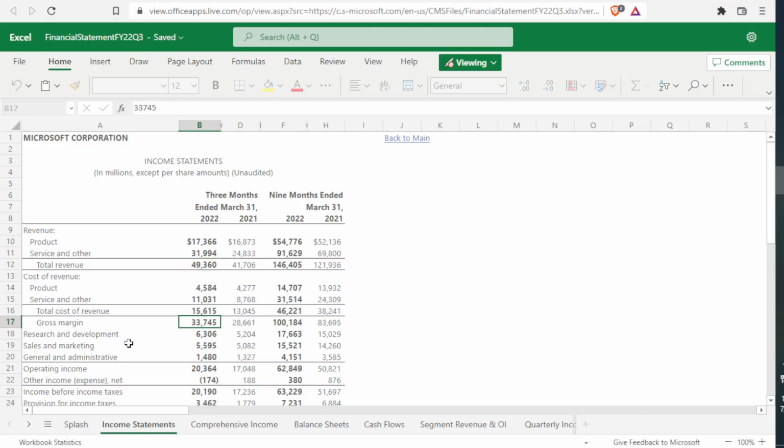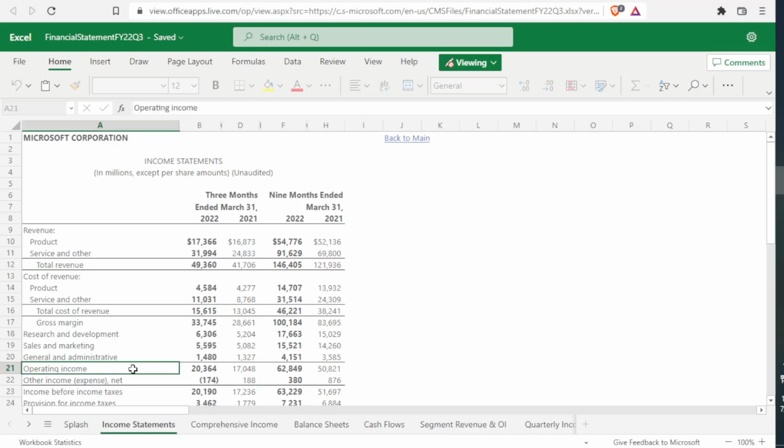And then from here, they have 3 of these expenses right here. They're all operating expenses. So here it's broken down. In the PowerPoint, they just told us operating expenses. So when we add these 3 together, we got to subtract this number right here, the gross margin, by these 3 added together. And that gives us the operating income.